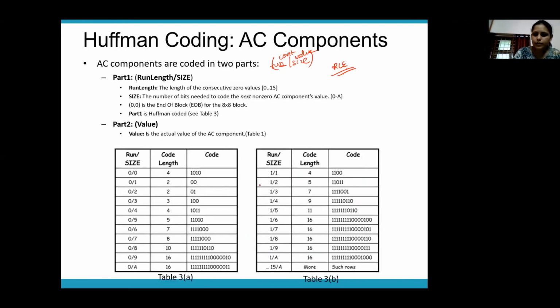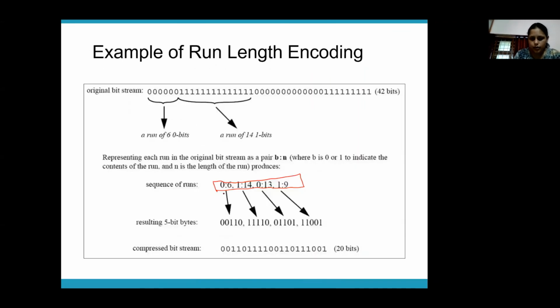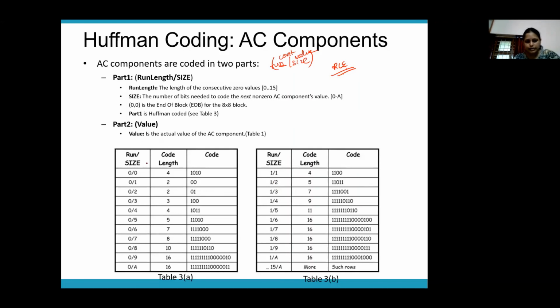Now from this table, you can identify the corresponding code for these: 6 zeros, 14 ones, 13 zeros, and 9 ones. Here you have the run size given, and then you have the code length given here. If it is 4 zeros, the code will be this.